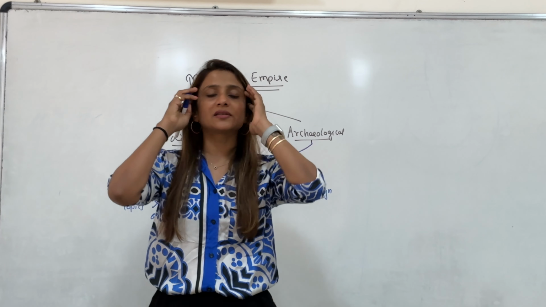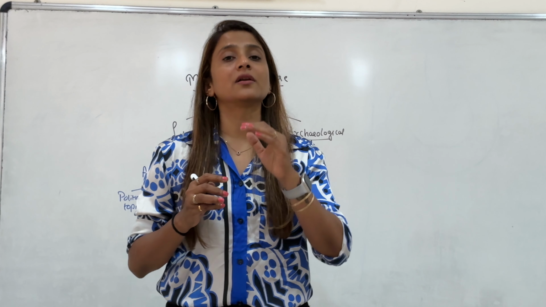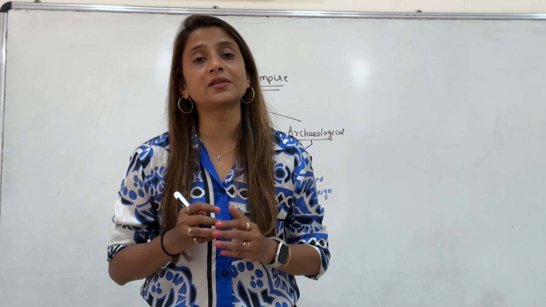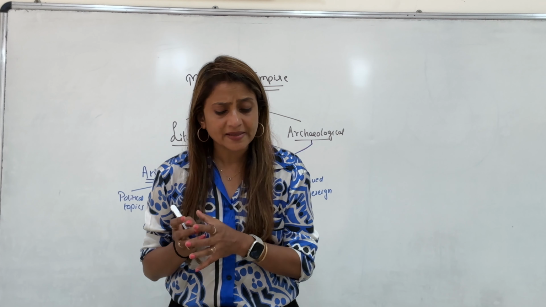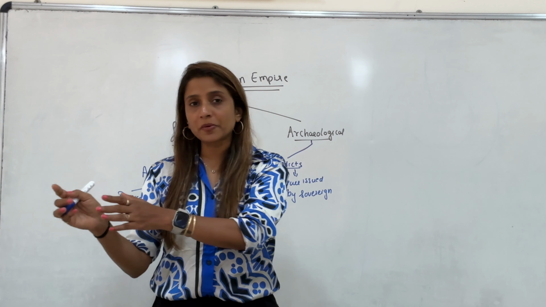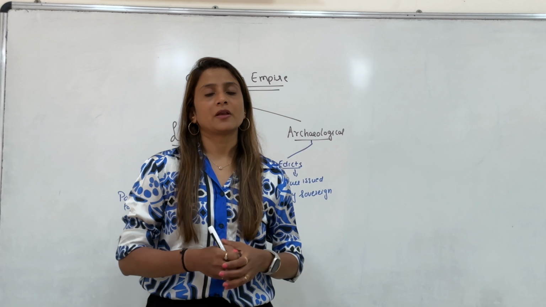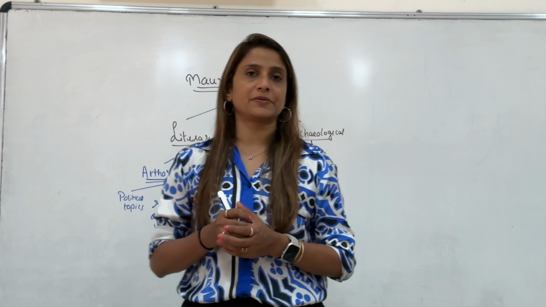These 2 edicts are written in Kharoshthi script. And Kharoshthi script is quite similar to Arabic script, which is written from right to left. But all the rest of the edicts are in Brahmi script.